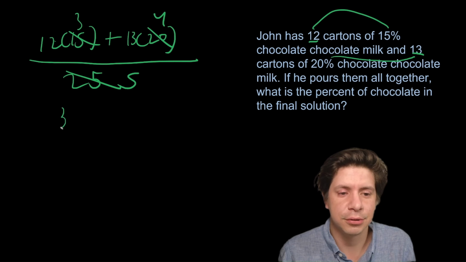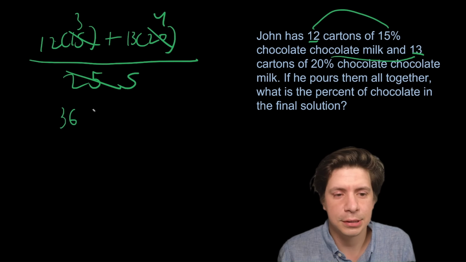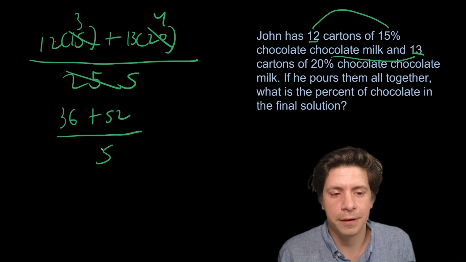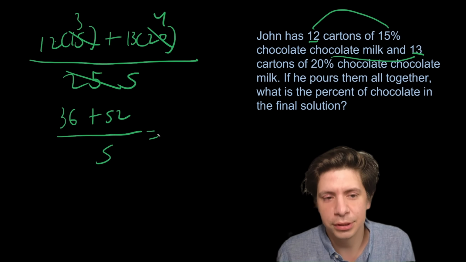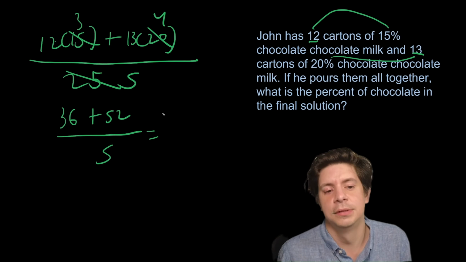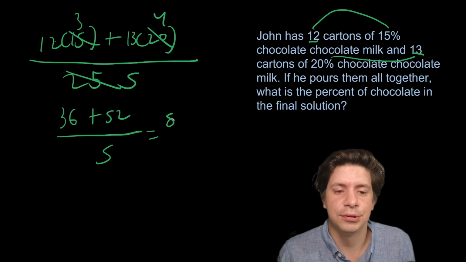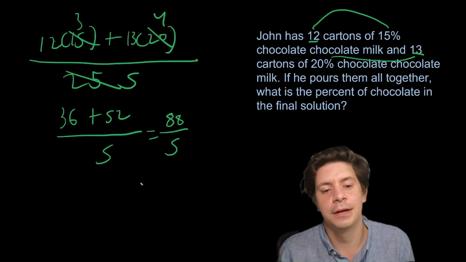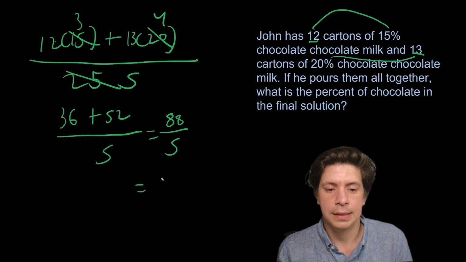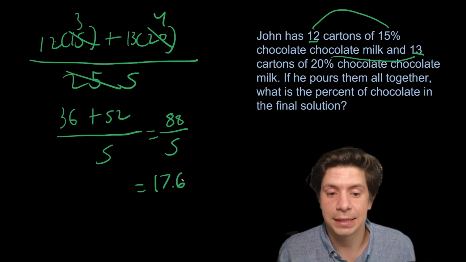12 times 3 is 36. 13 times 4 is 52. And then on the bottom you have 5. 36 plus 52 equals anyone? That's right, it is going to be 88 over 5. And what's 88 over 5? Not 17.5, it's going to be 17.6.